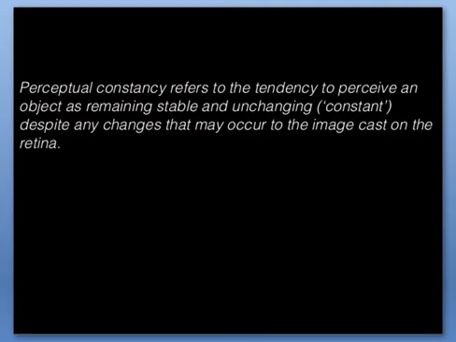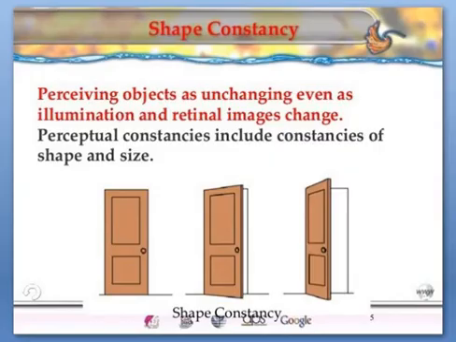As you can see on screen, perceptual constancy refers to the tendency to perceive an object as remaining stable and unchanging, meaning constant, despite any changes that may occur to the image cast on the retina. That is perceptual constancy. So we will discuss three types of perceptual constancy further. The first one is shape constancy.